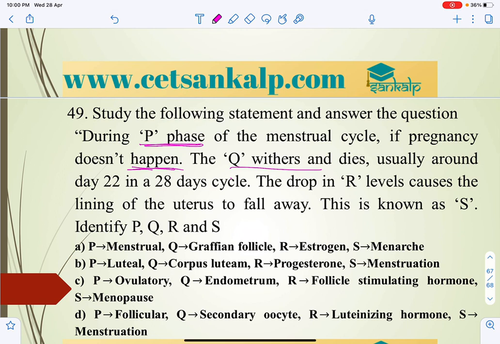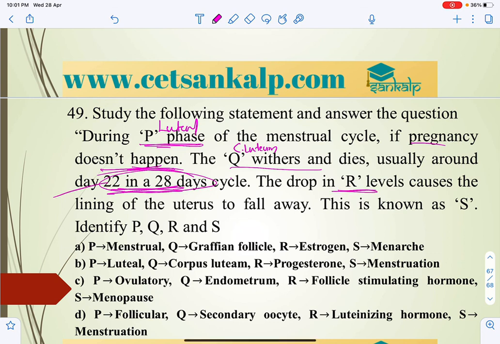Here Q we can select as corpus luteum, and that phase is called the luteal phase. During the luteal phase, if pregnancy does not happen, the corpus luteum withers and dies, usually around 20 to 28 days.